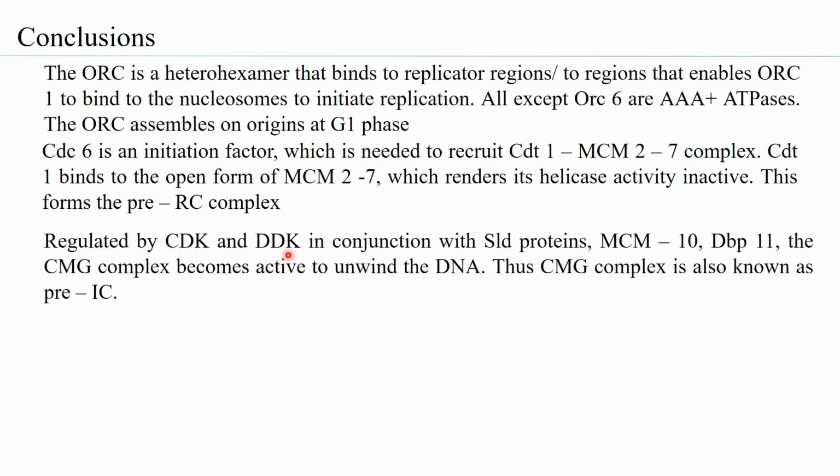Regulated by CDK and DDK, that is the cyclin dependent kinase and the DB4 dependent kinase, and in conjunction with the different SLD proteins, which are initiator factors, MCM10 and DPB11, the entire CMG complex, so the CDC45, MCM2-7 and the GINS complex, becomes active to unwind the DNA. So conversion of the pre-replication complex to the pre-initiation complex is thanks to SLD proteins, MCM10, DPB11, CDK and DDK. Thus, the CMG complex is also known as the pre-initiation complex.